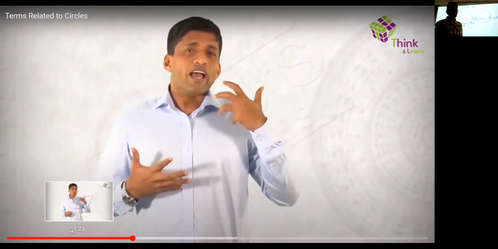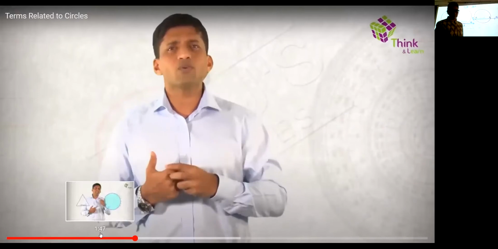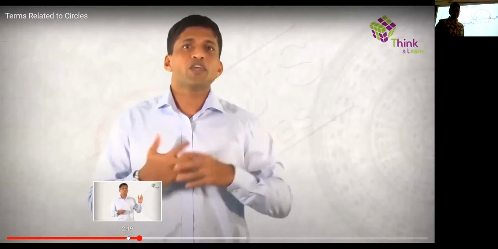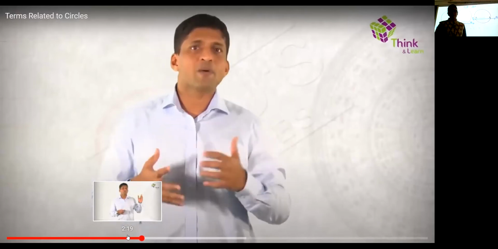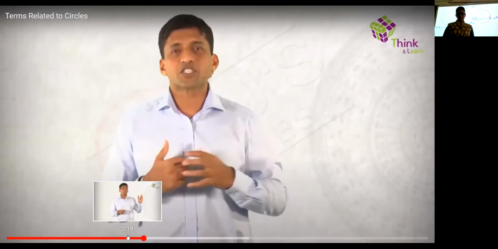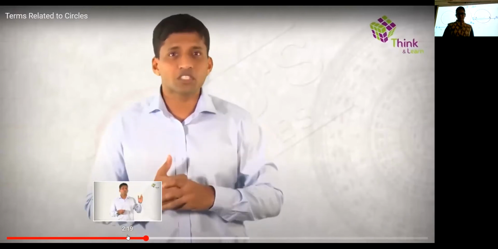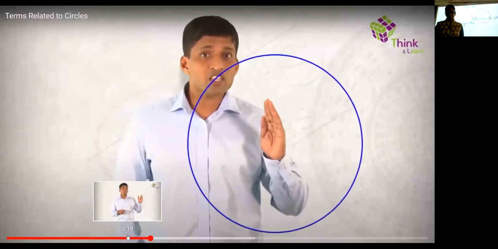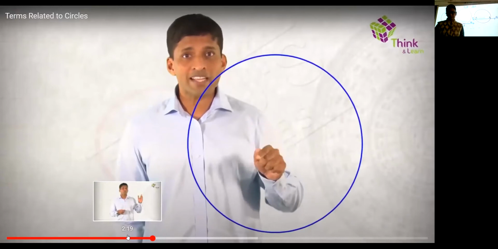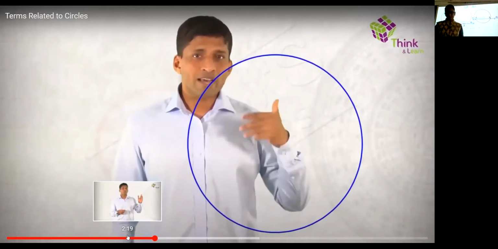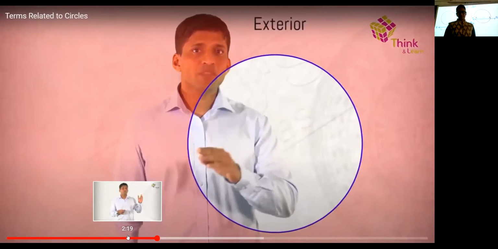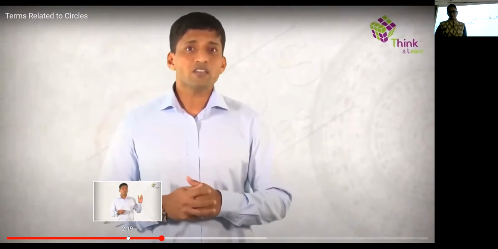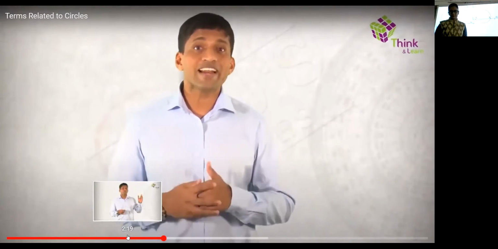Circles are very easy to understand. The properties of circles are very interesting. They are all interrelated. So even though I'll discuss a lot of properties as part of this session, you're going to find this session as easy as any of the other sessions in geometry. Now, take a circle. This circle will divide the plane on which it lies into 3 parts: the circle itself, the exterior of the circle, and the interior of the circle. The whole chapter is about how circles and lines interact in a plane.